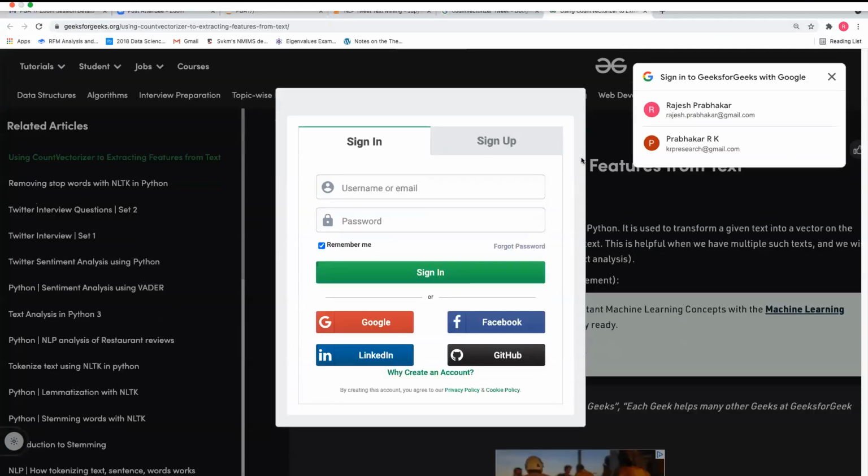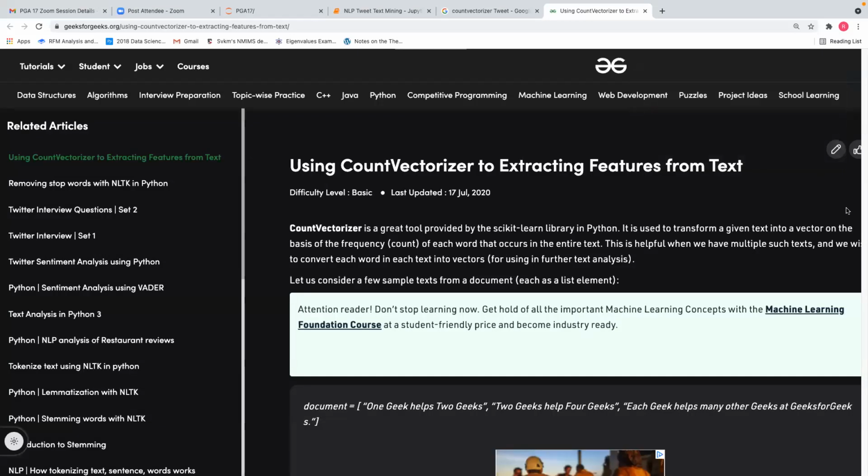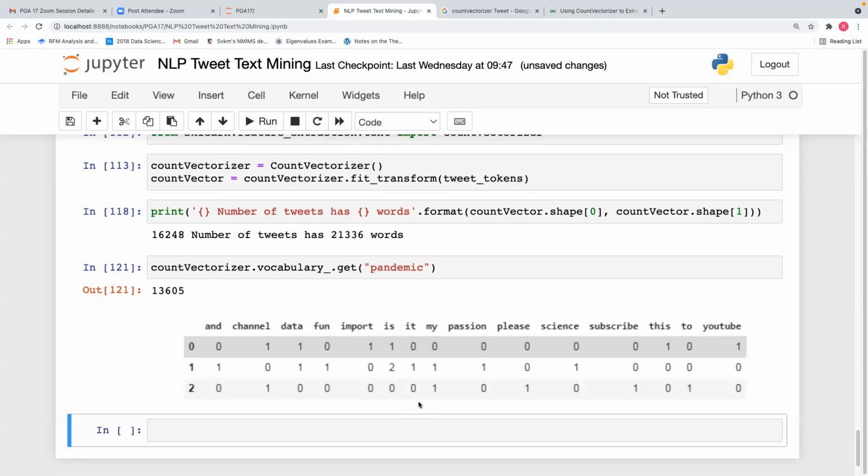See, count vectorizer will convert the words into a numerical frequency. For algorithms, you need the data input in a numerical format, right? So now this becomes a numerical format. This has become a matrix of words and frequency of words. This 1, 2, 0 means how many times the word is coming in that particular tweet. That is what count vectorizer will do.